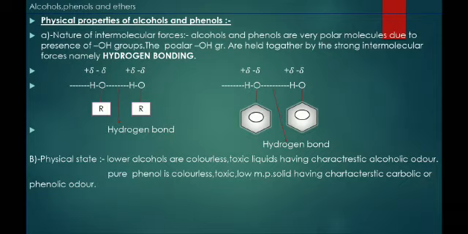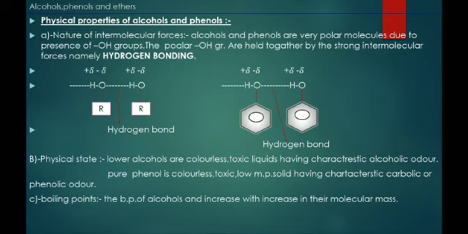Now physical state. Lower alcohols are colorless, toxic liquids having a characteristic alcoholic odor. Pure phenol is a colorless, toxic, low melting solid having a characteristic carbolic or phenolic odor. So phenol is also called carbolic acid.